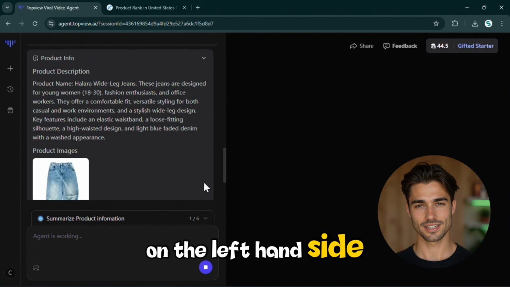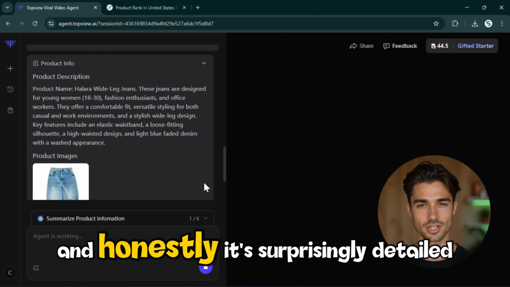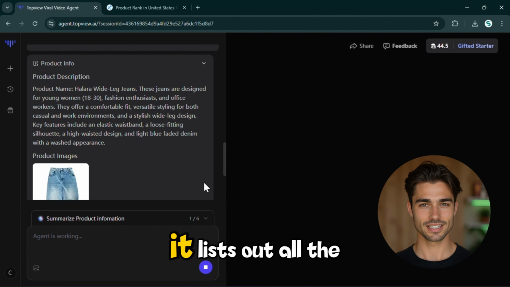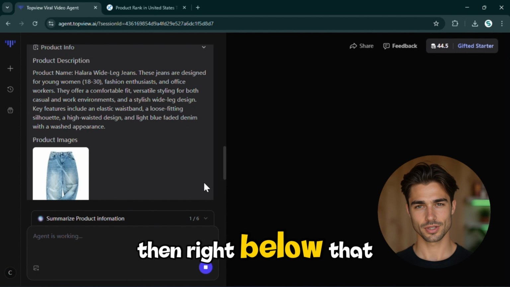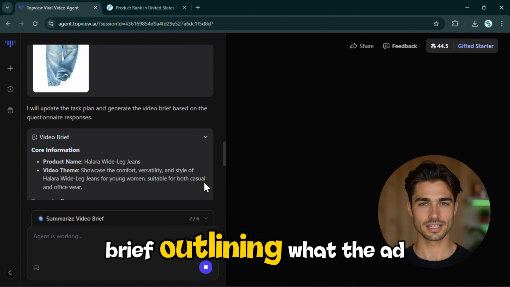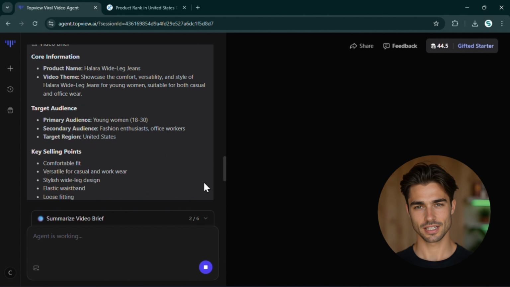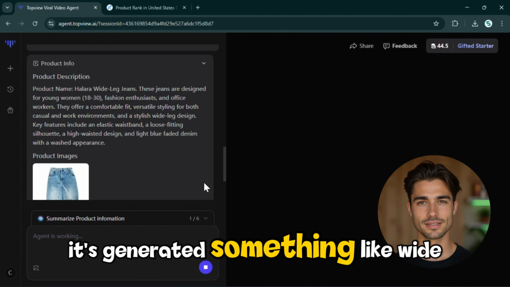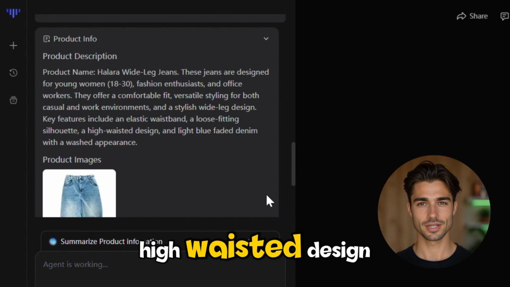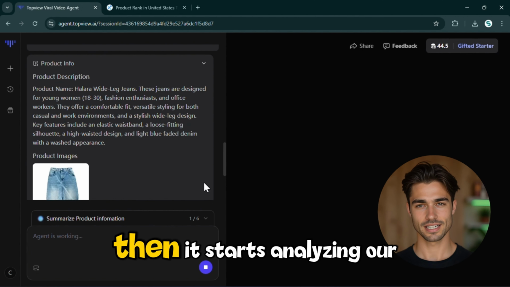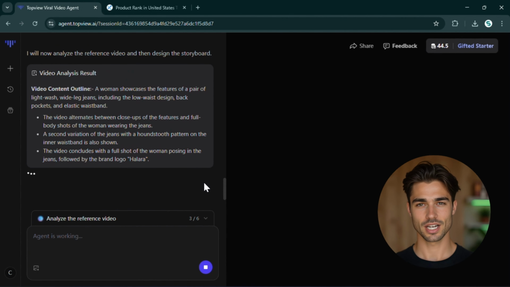On the left-hand side, you can already see a full product description straight from the photo we uploaded, and honestly, it's surprisingly detailed. It lists out all the key features, materials, and style elements. Then right below that, it's created a short video brief, outlining what the ad could be about, who the target audience is, and the main selling points it'll highlight. For this example, it's generated something like wide leg jeans. For young women, elastic waistband, high-waisted design. Pretty accurate, right?